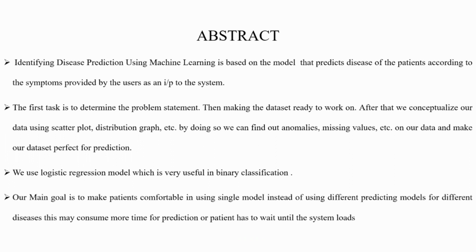The abstract of this project is to identify disease prediction using machine learning, based on a model that predicts the disease of patients according to the symptoms provided by the user as input to the system. The first task is to determine the problem statement. After that, we can visualize our data using scatter plots, distribution graphs, etc. By doing so, we can find anomalies, missing values, etc. in our data and make our dataset perfect for prediction.